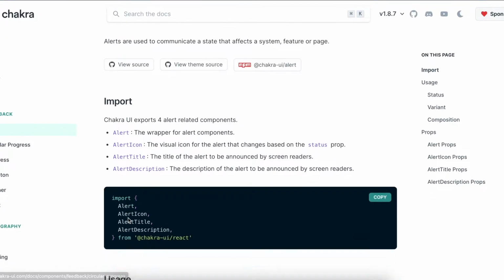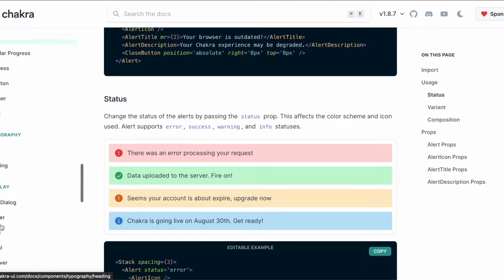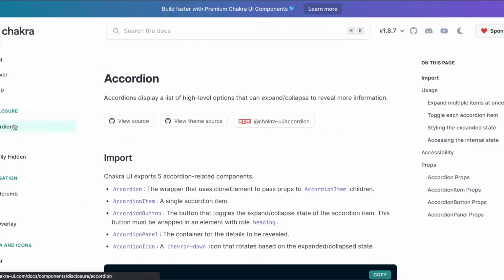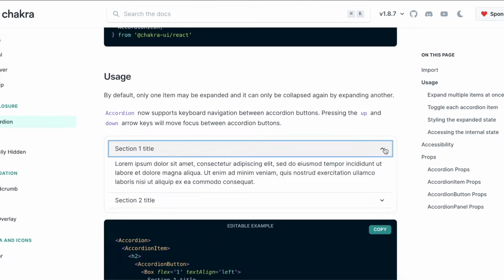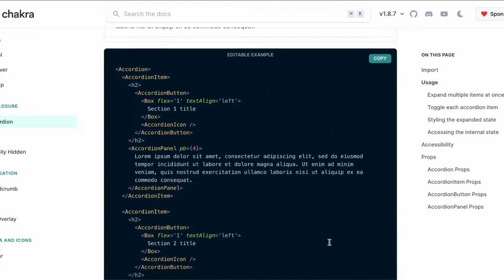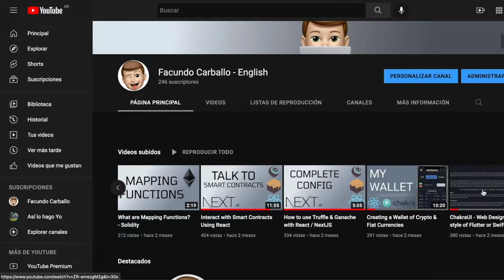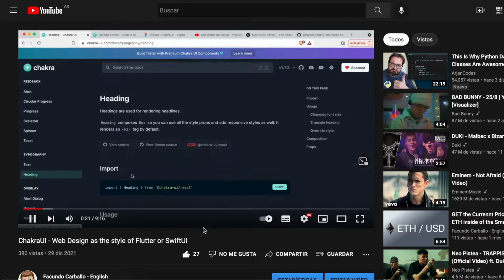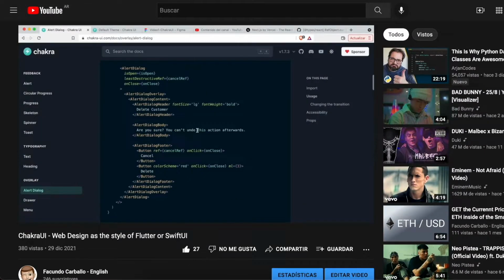For example, Material UI has more components than Chakra UI. Or the same with Ant Design, but I really like working with Chakra UI. So it will be difficult for me to change that thought. And if you are interested in Chakra UI, I have a video on my channel where I explain all of this in detail. I will put the video on the tags and also in the description of this video.